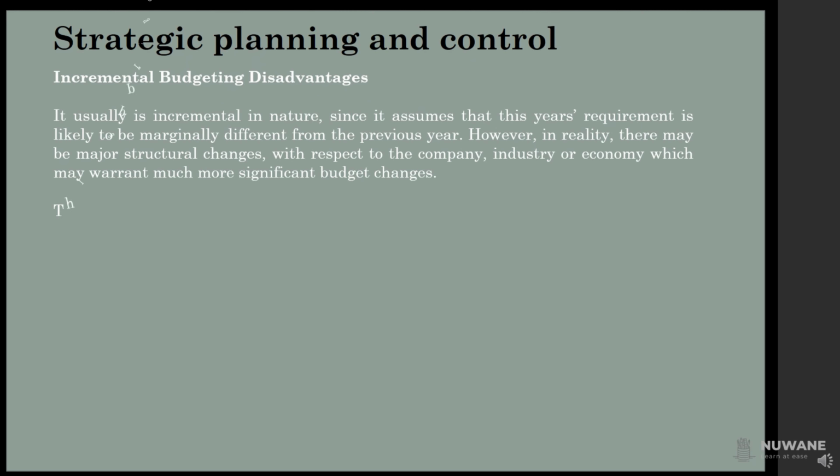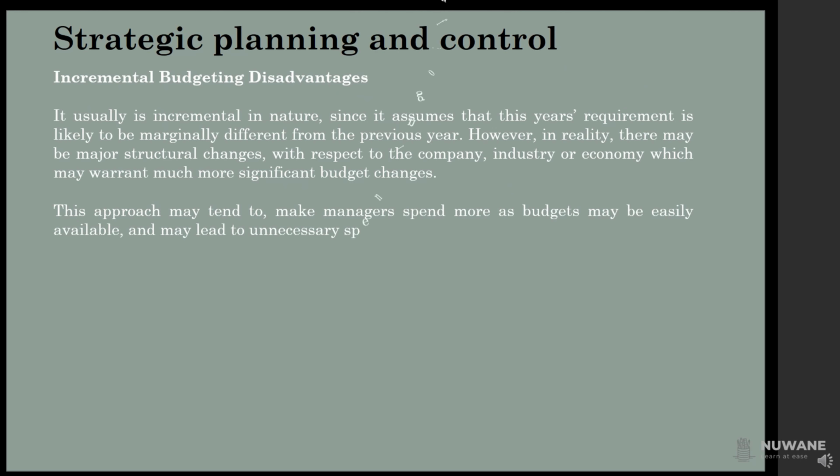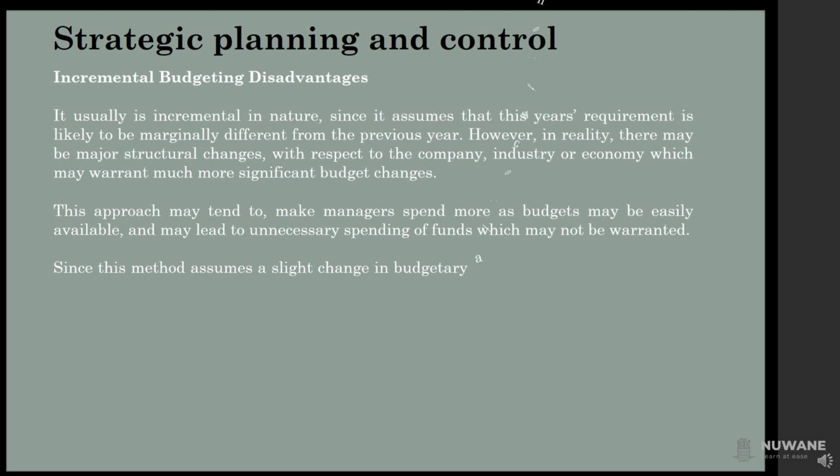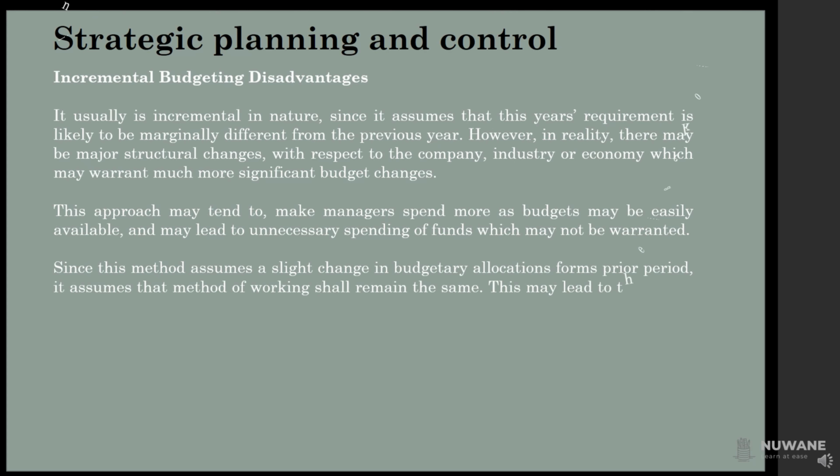This approach may tend to make managers spend more as budgets may be easily available, and may lead to unnecessary spending of funds which may not be warranted. Since this method assumes a slight change in budgetary allocations from the prior period, it assumes that the method of working shall remain the same. This may lead to a lack of innovation and no incentive for managers to reduce cost.